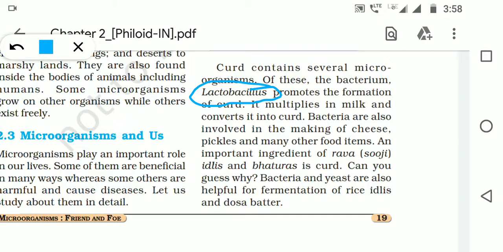It multiplies in milk and converts it into curd. Bacteria are also used for making cheese, pickles and many other food items.